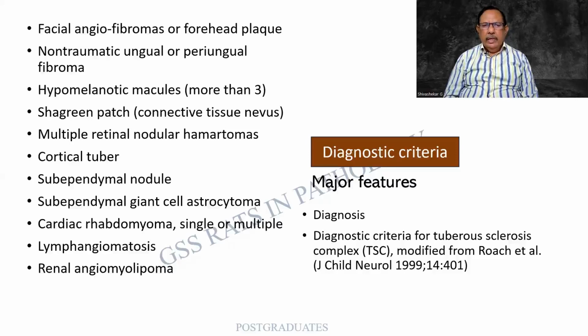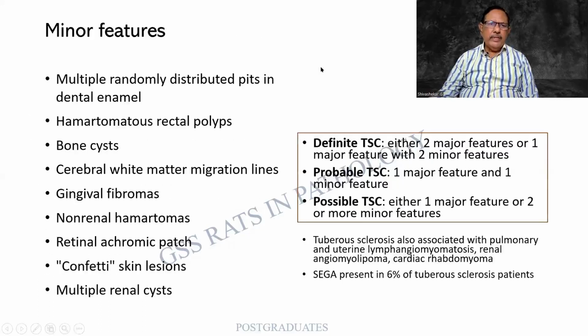But one casual look will make me think that most of them are more like a proliferating lesion, a tumor-like lesion, or a hamartomatous lesion rather than a pure neoplasm. So this is another good reference we'll go to. These are the major features. Then what are the minor features?